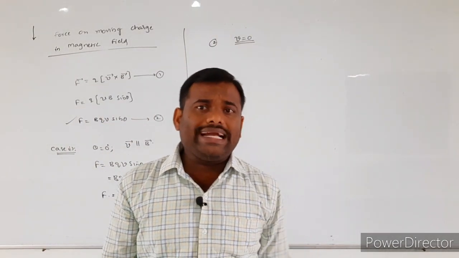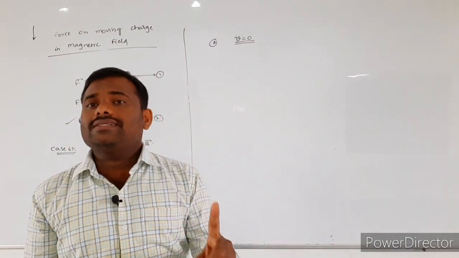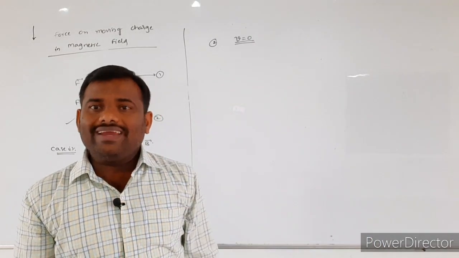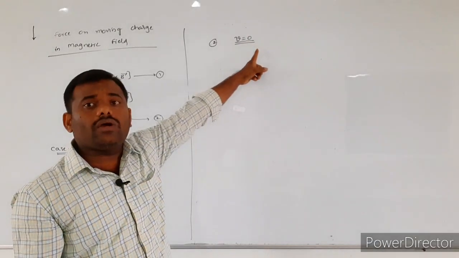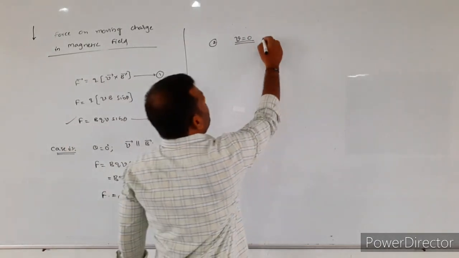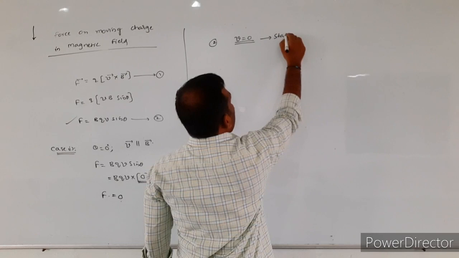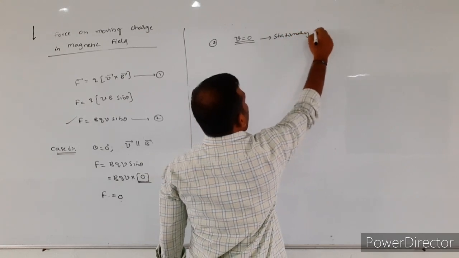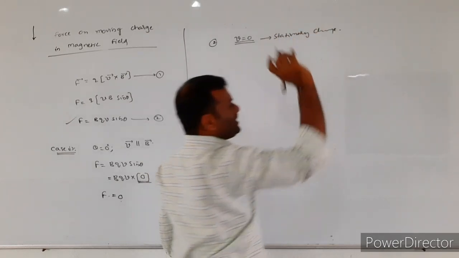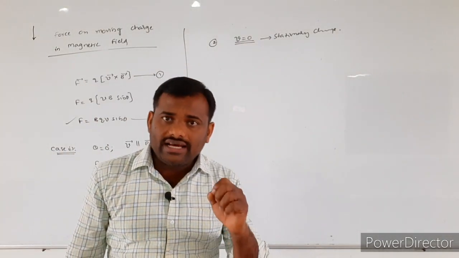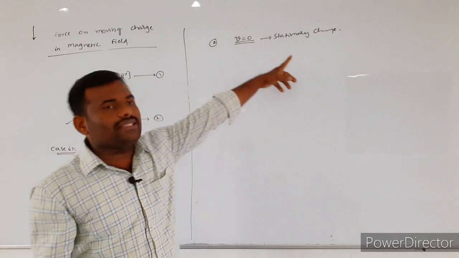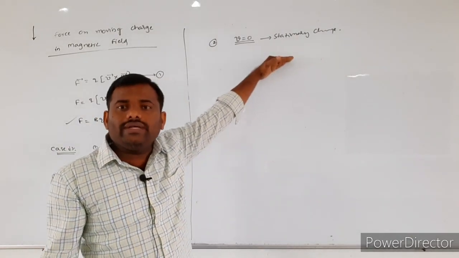Whenever the charged particle is in motion, the velocity is not equal to 0. If you take V is equal to 0, the nature of the charge is a stationary charge. The charge is in the state of rest. So whenever the charge is at rest, the V value is equal to 0.